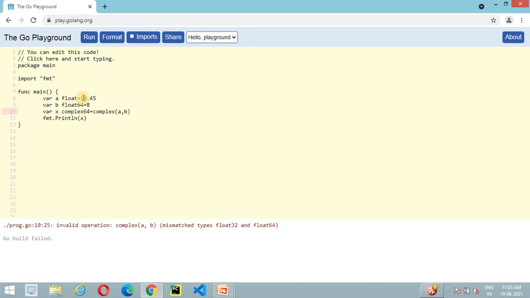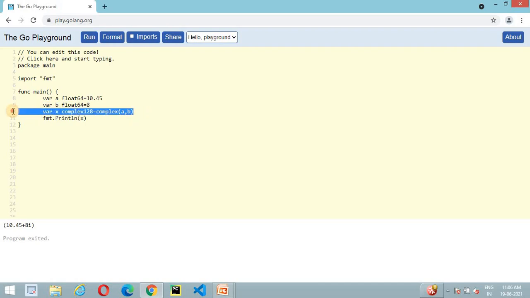And if we use both as 64 bit, then it again may not work, because the type of complex we declared is 64 bit, but the real and imaginary parts are both 64 bit, and the sum is 128, which means that the size is exceeded. So in this case we need to change the type to 128, and now it works properly. Okay, that is related to the complex type.